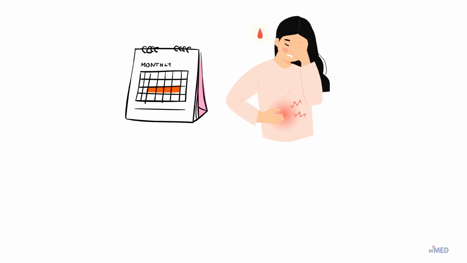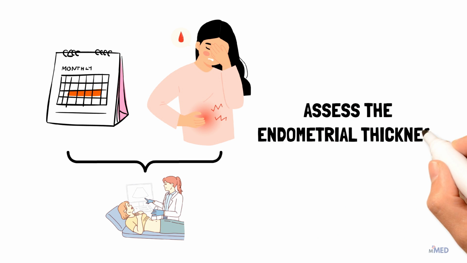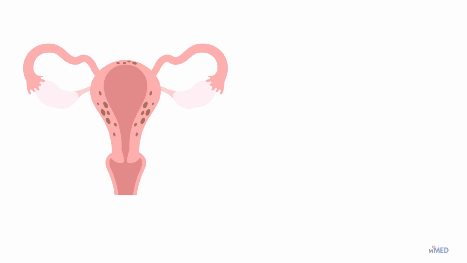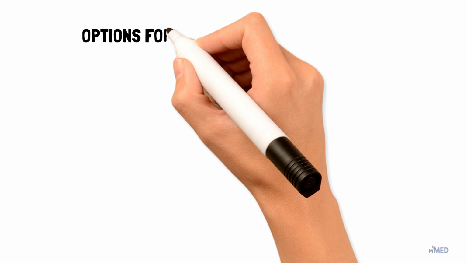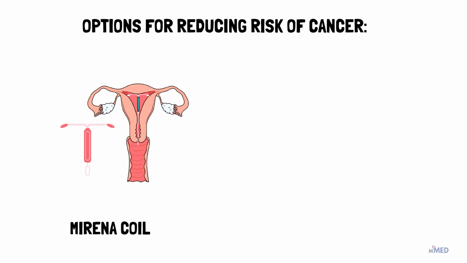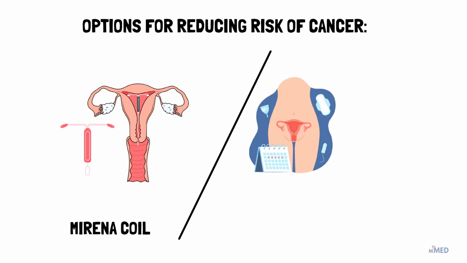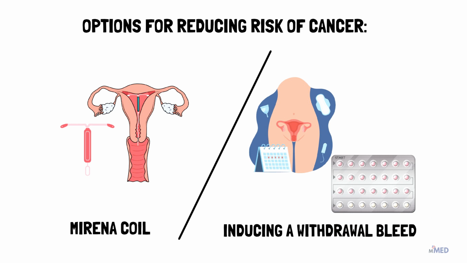So, women with extended gaps between periods or abnormal bleeding need to be investigated with a pelvic ultrasound to assess the endometrial thickness. Cyclical progestogens should be used to induce a period prior to the ultrasound scan. If the endometrial thickness is more than 10 mm, they need to be referred for a biopsy to exclude endometrial hyperplasia or cancer. Options for reducing the risk of endometrial hyperplasia and endometrial cancer are Mirena coil for continuous endometrial protection, inducing a withdrawal bleed at least every 3 to 4 months with either cyclical progestogens or combined OCP.